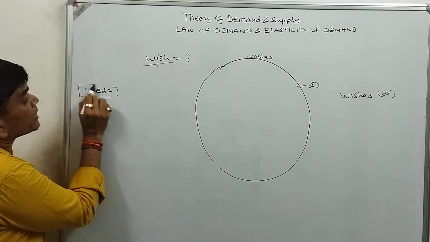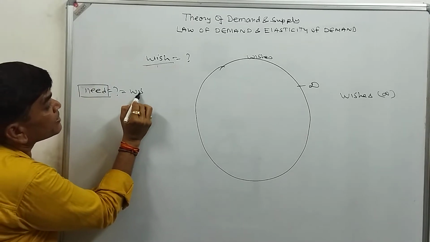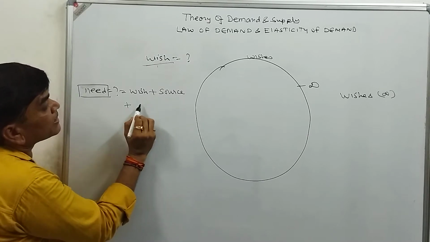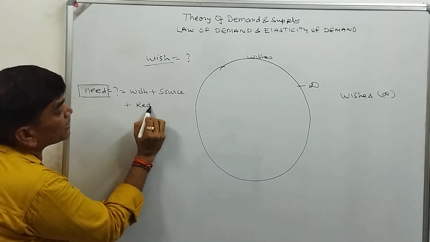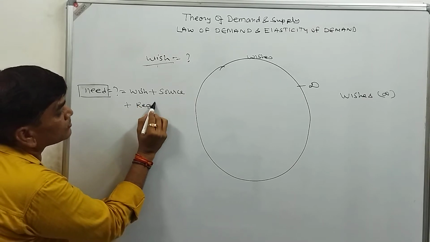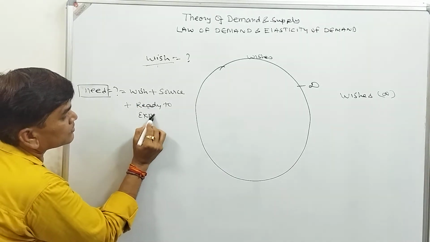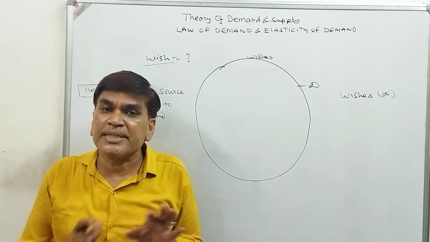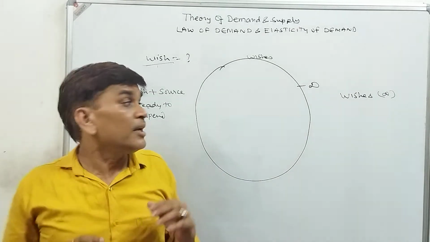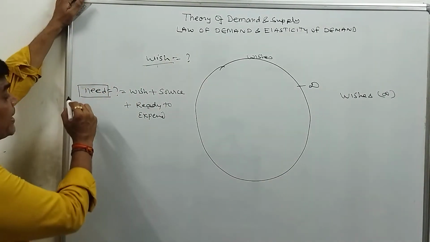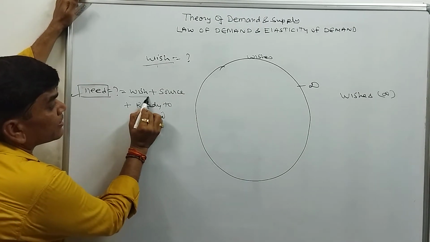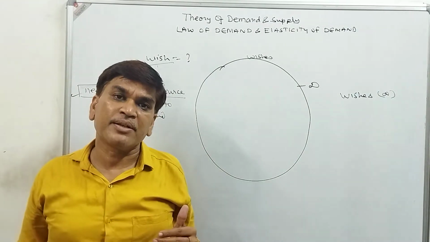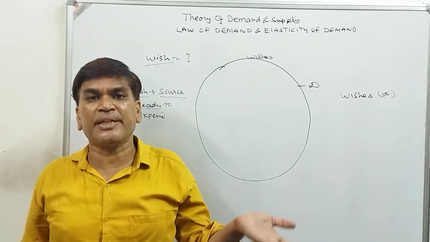When will our wish convert into need? When we have wish plus source plus ready to expand. Already we have discussed that wishes are unlimited and we don't require anything behind the wishes. Our wish will be converted into need when we have the wish and we have the source. Source means, whatever wishes we have, we have the source to satisfy those wishes.